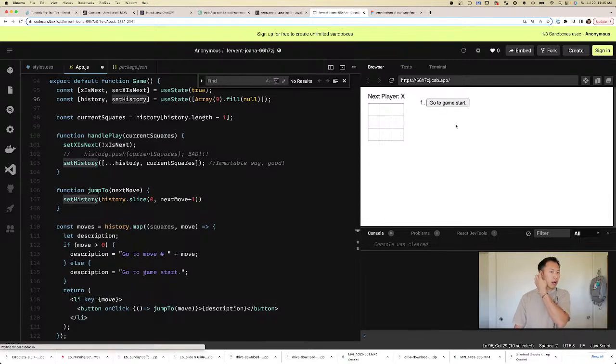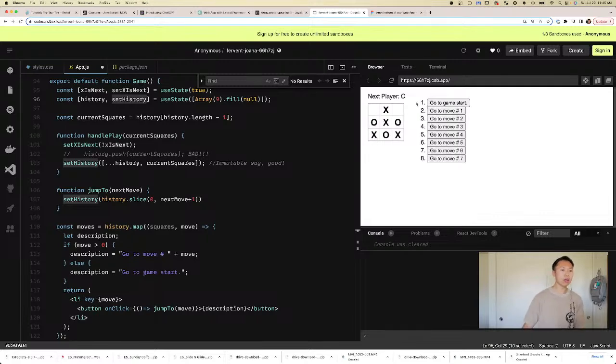So I think the only problem with our implementation is actually that the X's and O's are, okay, so at move 2, yeah, so we didn't fix the X's and O's. So our method kind of works, right?